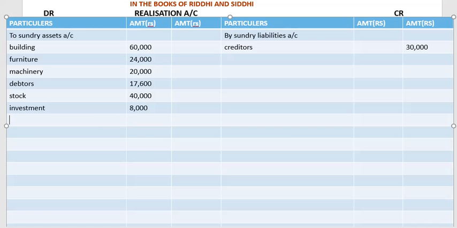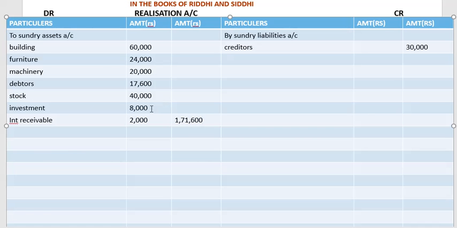Okay, then interest receivable 4,000. Okay, and the total we get, we'll write it outside, 1,71,600. Okay, total of all these.